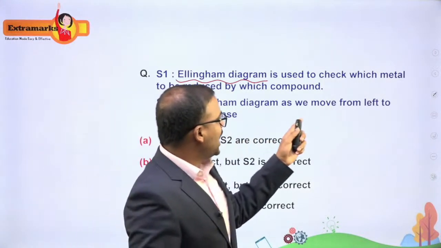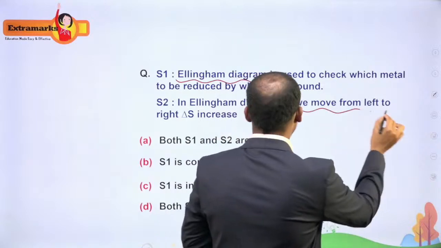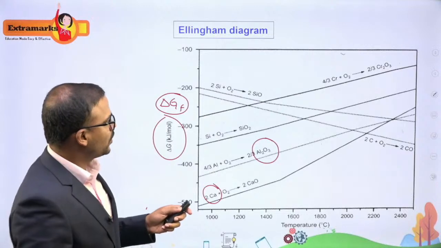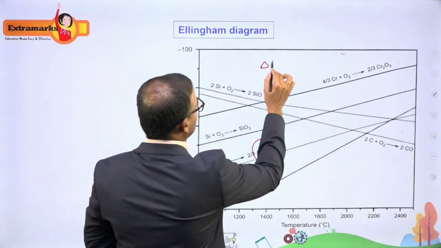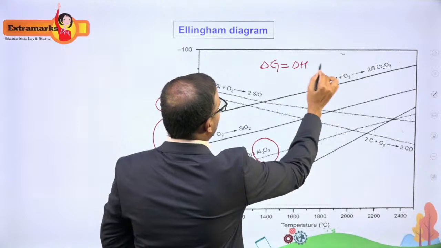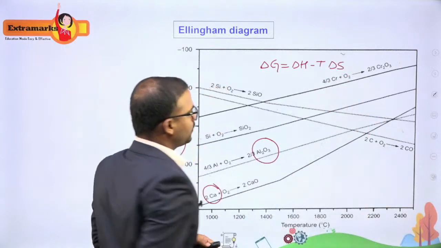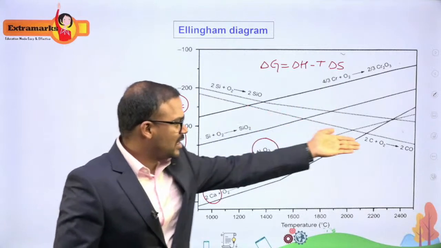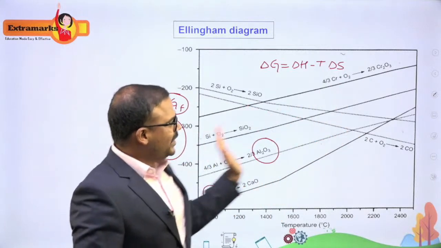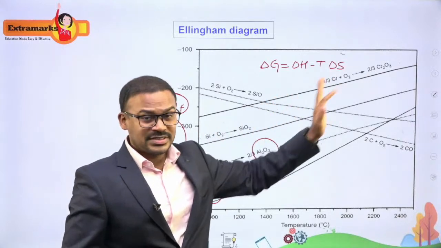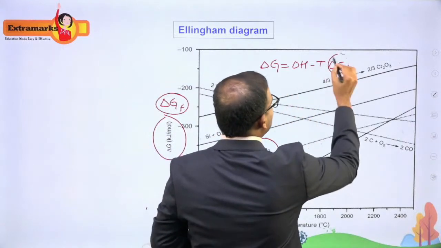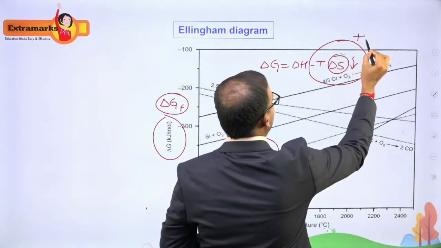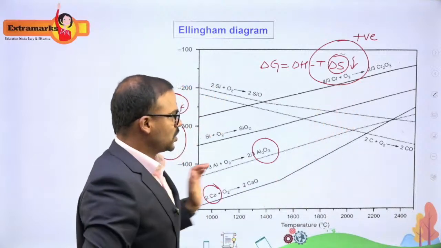And in the Ellingham diagram, as we move from left to right, the delta S increases. Let's check: this is delta G, right? So delta G is equal to delta H minus T delta S. You can see that most of the lines are going upward except a few lines like carbon monoxide. So why are they going with a positive slope? Positive slope represents that the delta S values are decreasing. So this is a graph with positive curves.